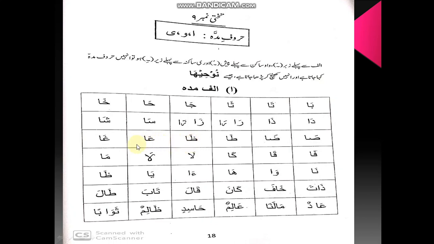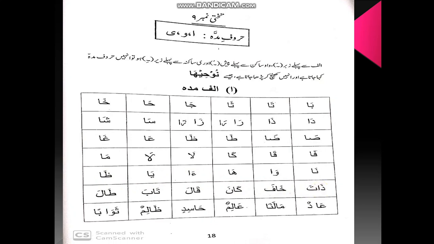Keep the difference between the similar sounds. Ghain alif zabar gha, fa, qa, ka, la. Here you can see two different shapes of la. Ma, na, wa, ha. Keep the difference between the two ha sounds. Ya, gha. Then we have some words given from madda letters.